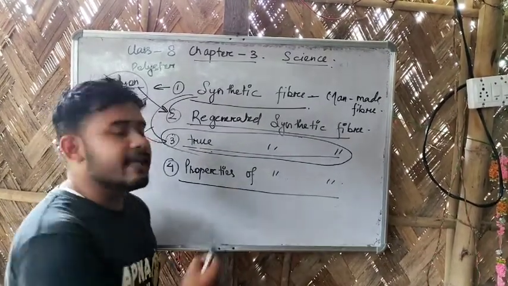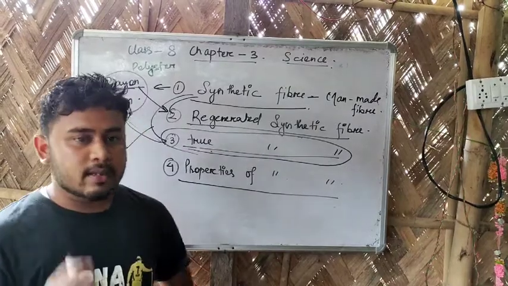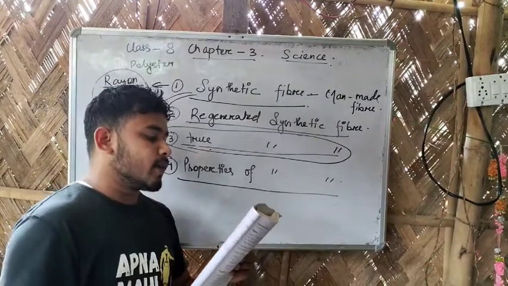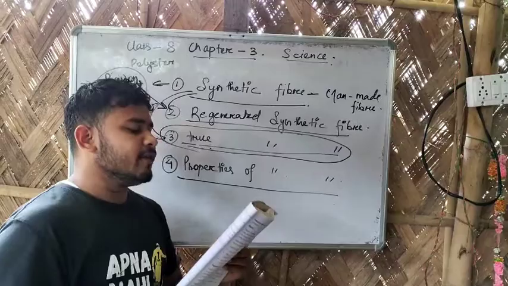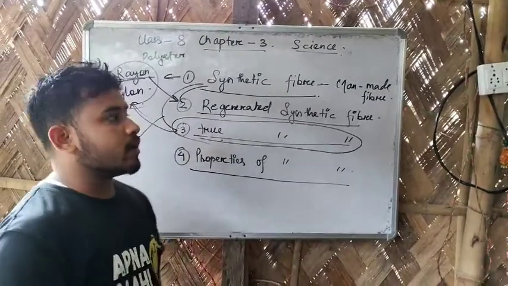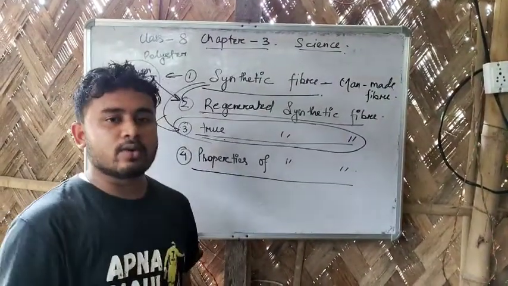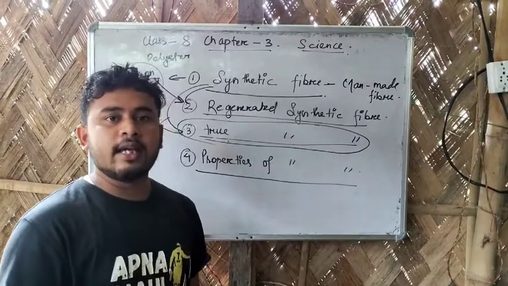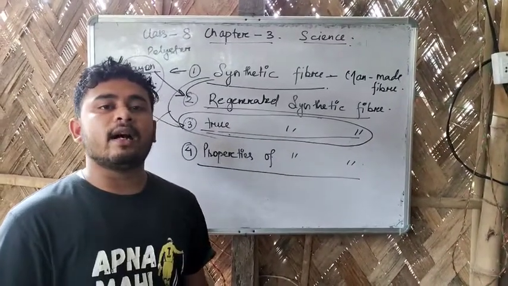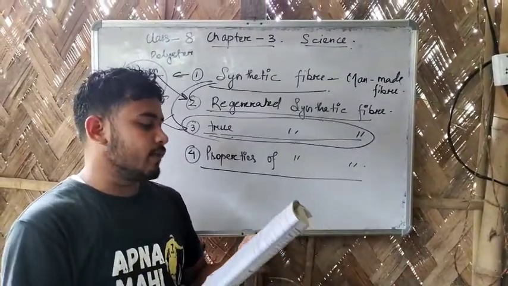So that is the fourth property. The fifth property is affinity for dyes. That means if you wash any kind of synthetic clothes, the color doesn't fade so easily. That is the fifth property.